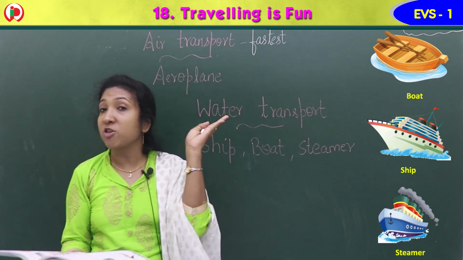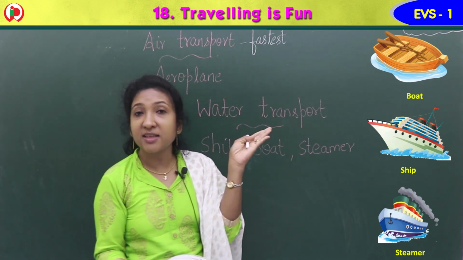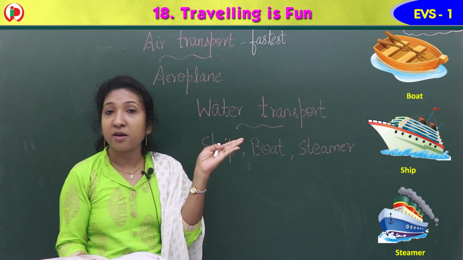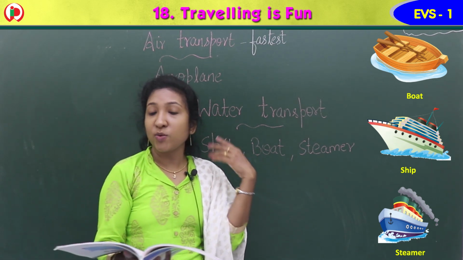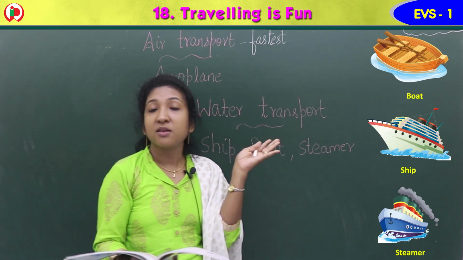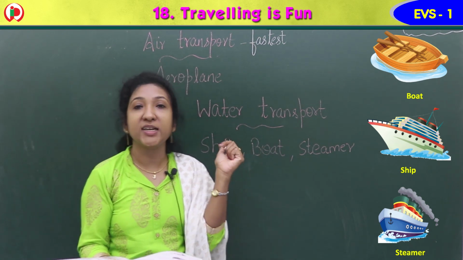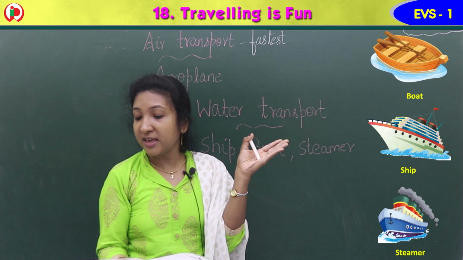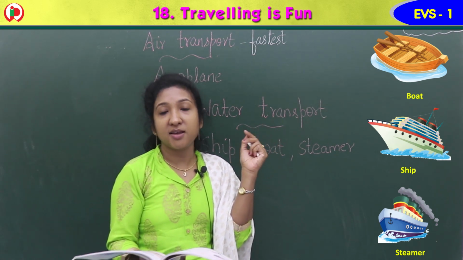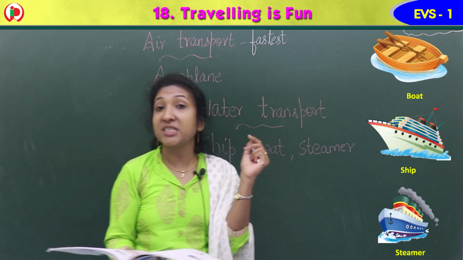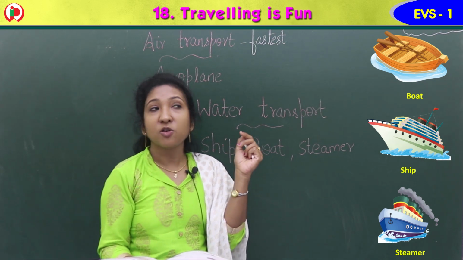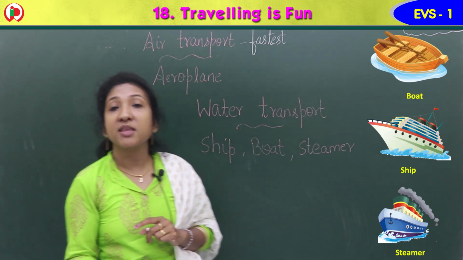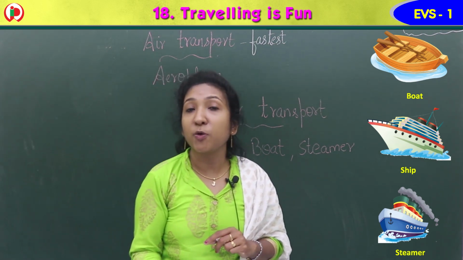You can see the image of a ship here. Yes, it is the image of a ship. Now coming to the next image. Which image is that? It is an image of a boat. Then coming to the third image, you can see a steamer there. Yes, it is an image of a steamer. So boat, ship, steamer, these are water transport.